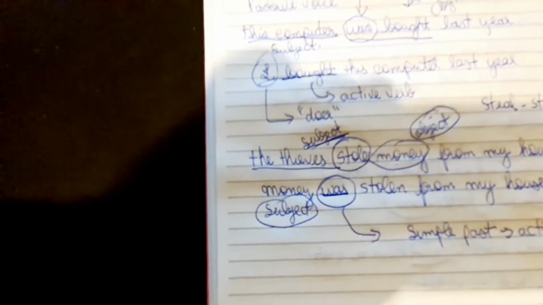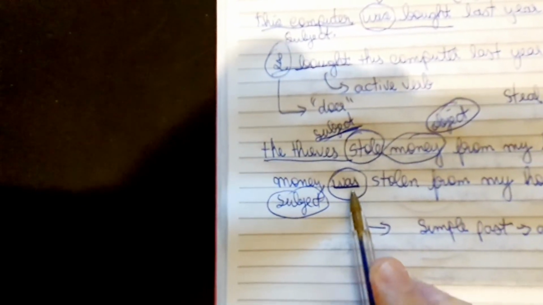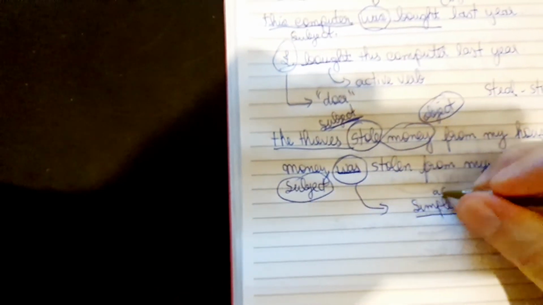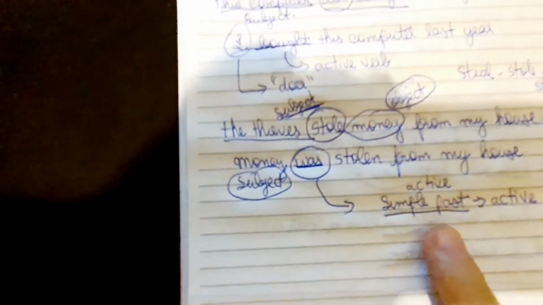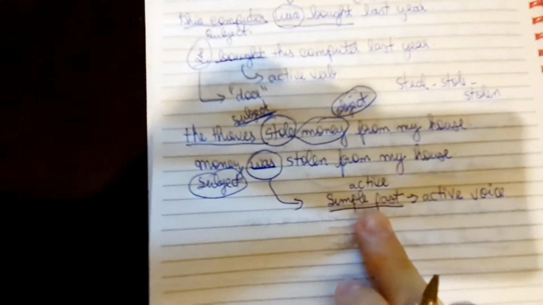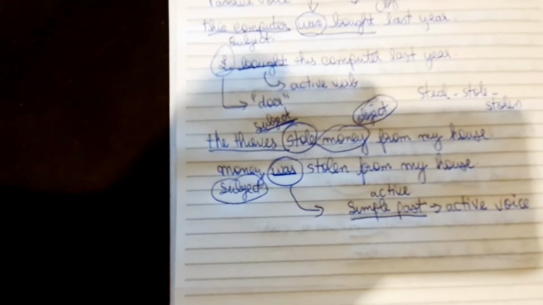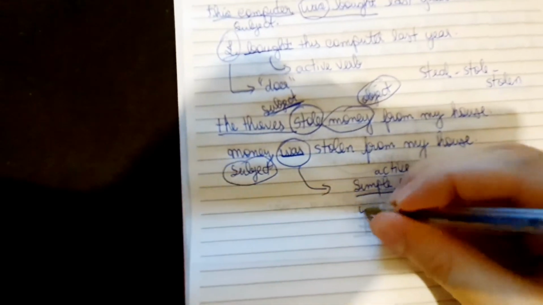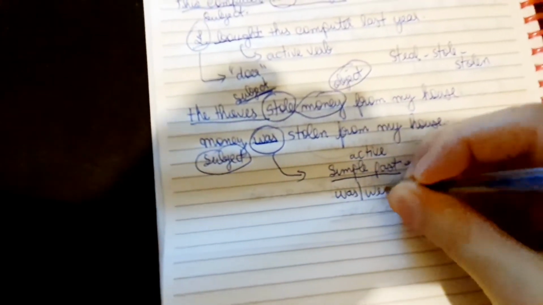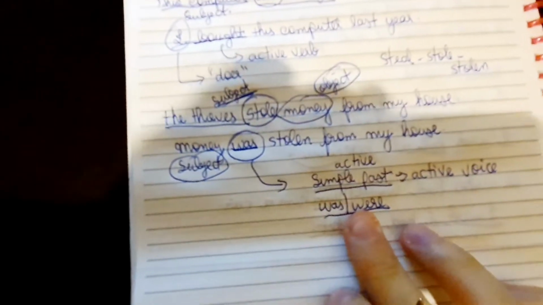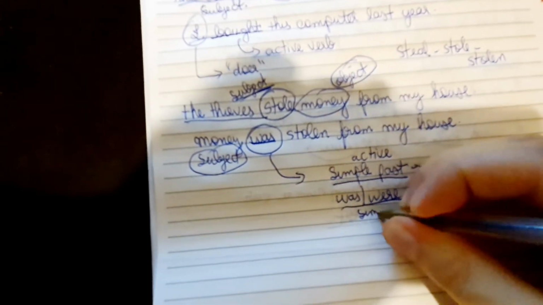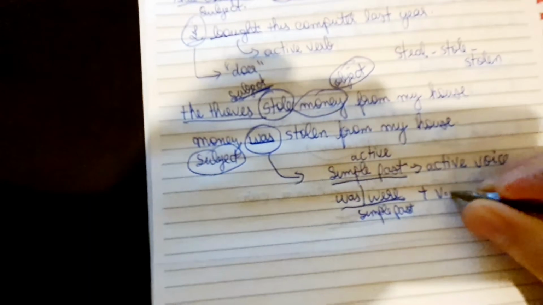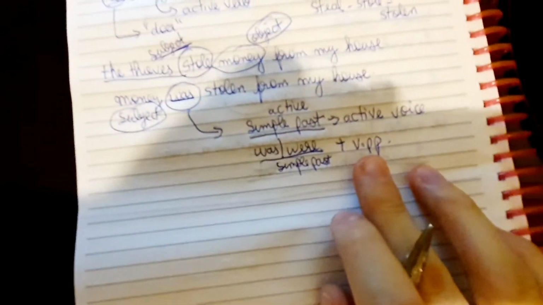In the passive voice, I use was, because when I have simple past in the active voice, in the passive voice I use was or were, the verb to be in the simple past, plus the main verb in the past participle.